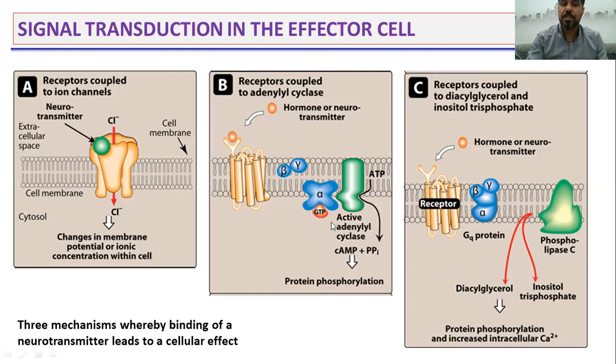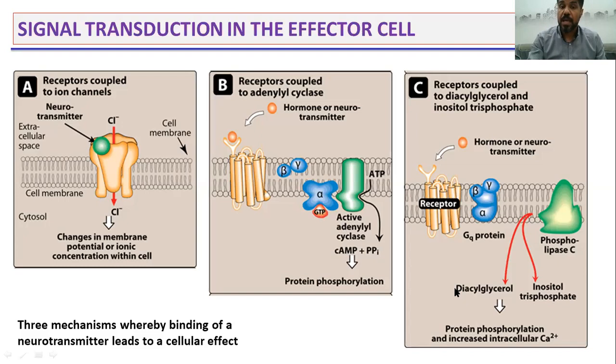of a second messenger. And here we have two main second messengers: either adenylyl cyclase, which causes changes in cyclic AMP activity, or the other type of second messenger, inositol triphosphate.